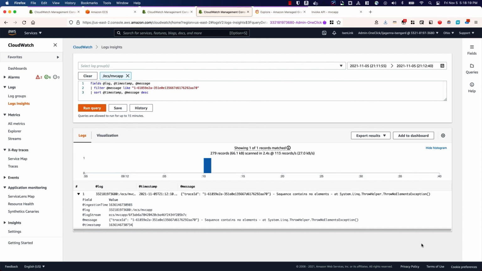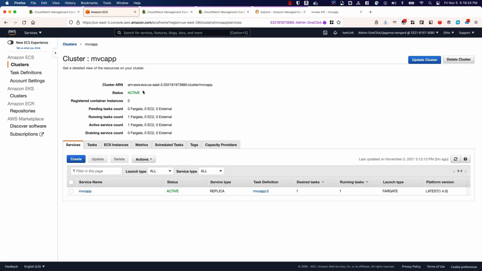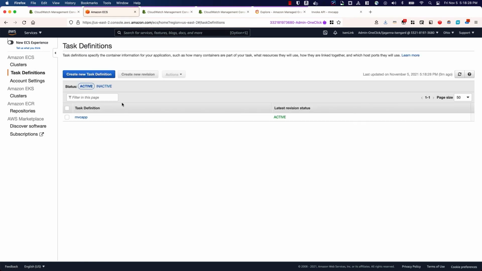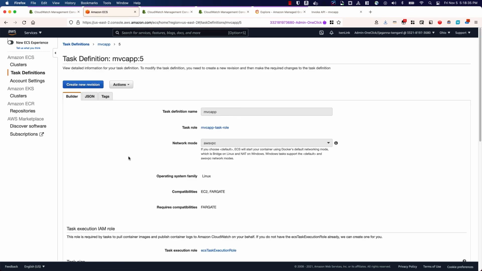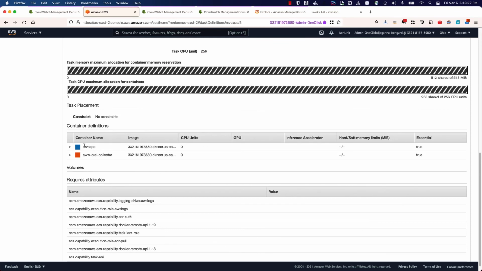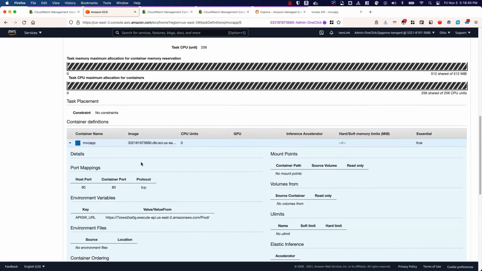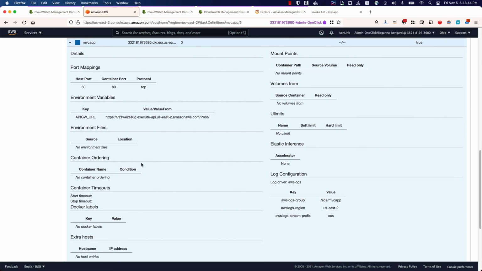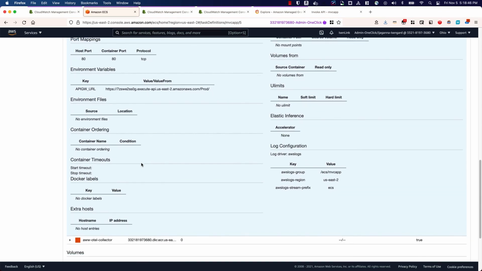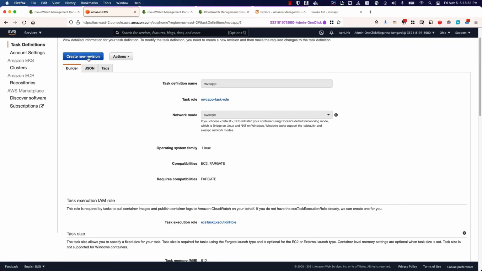One small piece that I did not mention is how I was collecting the logs. I'm simply using the default log forwarder here. If you go to the task definition, I'm simply using the default log collection mechanism that ECS offers, and you can use other mechanisms too. The OpenTelemetry collector, as of today, does not do much with logs, so it is advised to use other mechanisms like FluentBit or FireLens and other things.